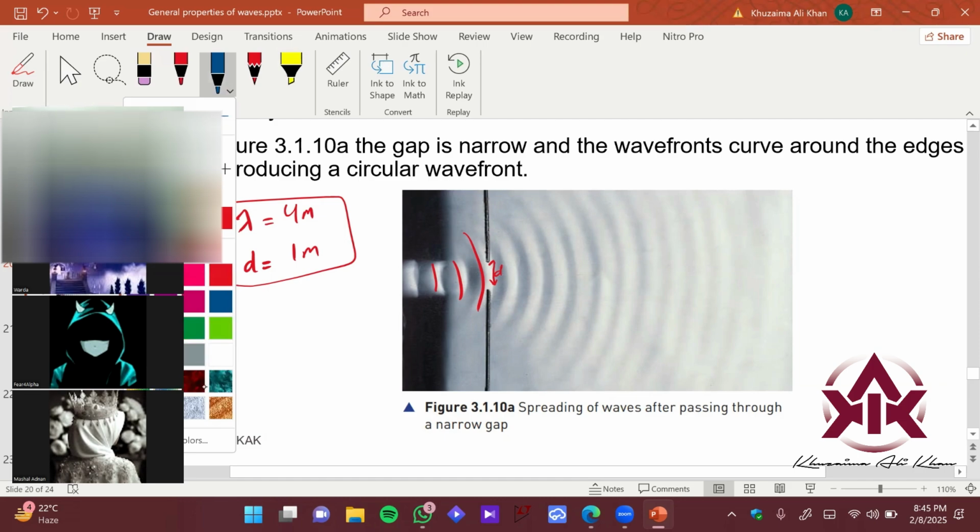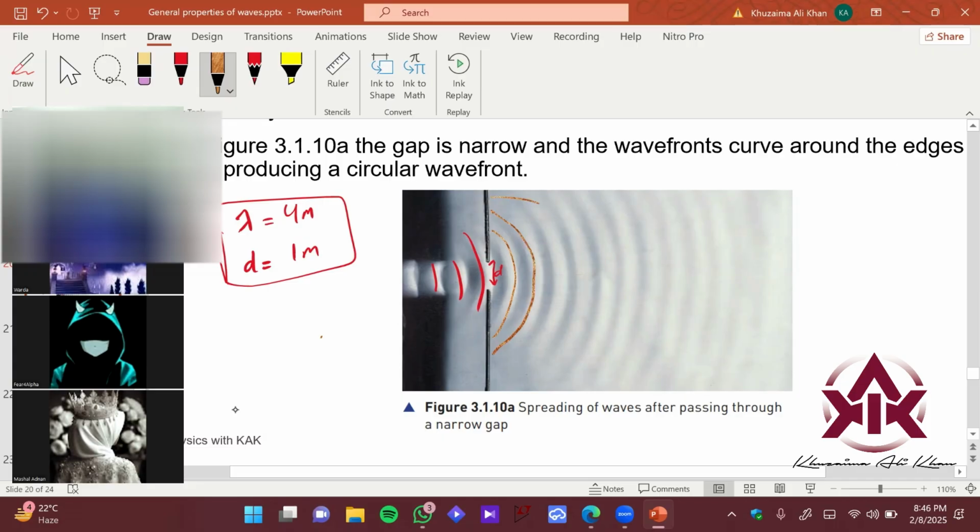I'm going to draw this using my special bronze color. You can see the waves then diffract in this direction. Okay, that's pretty bad. That's again bad. You can see that this sort of spreading of the wave is called diffraction, right? As soon as the wave hits the small opening, it starts to diffract. You can see they're concentric semicircles, almost semicircles.